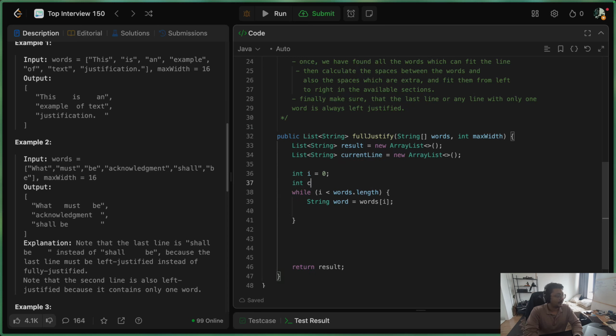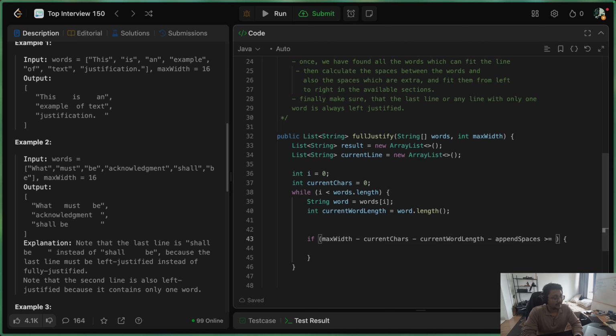So to be able to track that, let's have a current chars variable which will store the total number of characters in the current line. So now the length of the current word would be word dot length, and we check if we are able to fit this current word into our current line, which means max width minus whatever number of characters we already have in the line, minus the current word, minus the total spaces we need on that line. If this is greater than or equal to 0, then only we will be able to include this word in the current line.